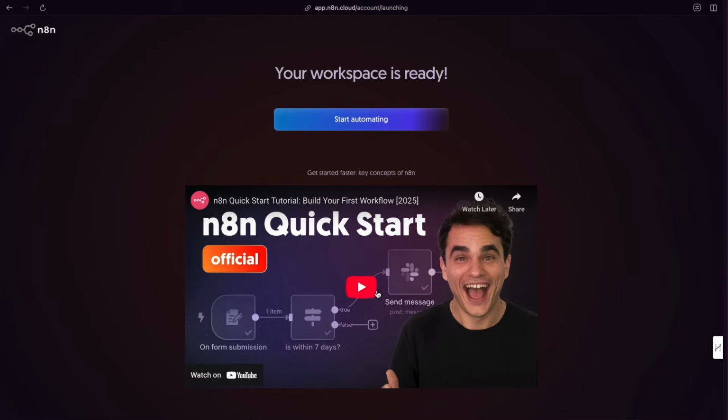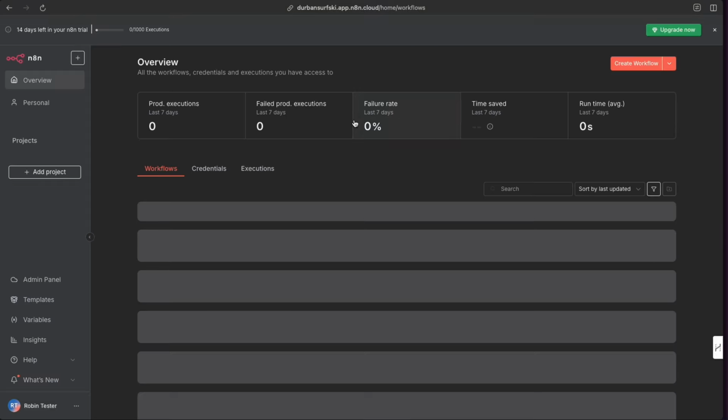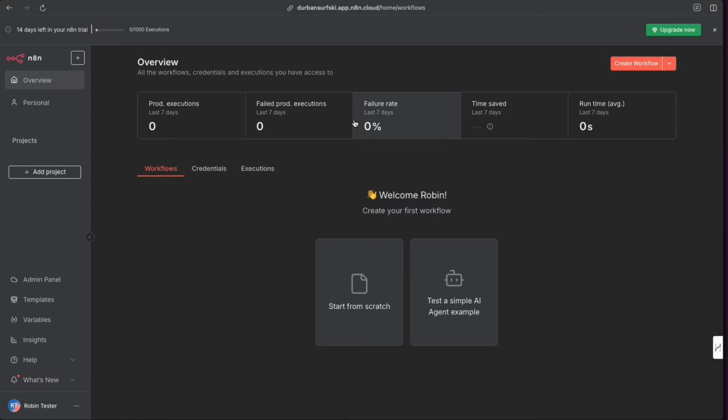So that took a couple of minutes, and that's with me talking through and making some cut and paste areas. Let's start automating. So I'm going to click into this. It's going to launch your very own n8n dashboard. Now, we're on a 17-day trial here. And one thing I want you to take note of is your URL. This is where you're going to have to come to. Whatever you've got, this is going to be the URL you're going to come to use your n8n.